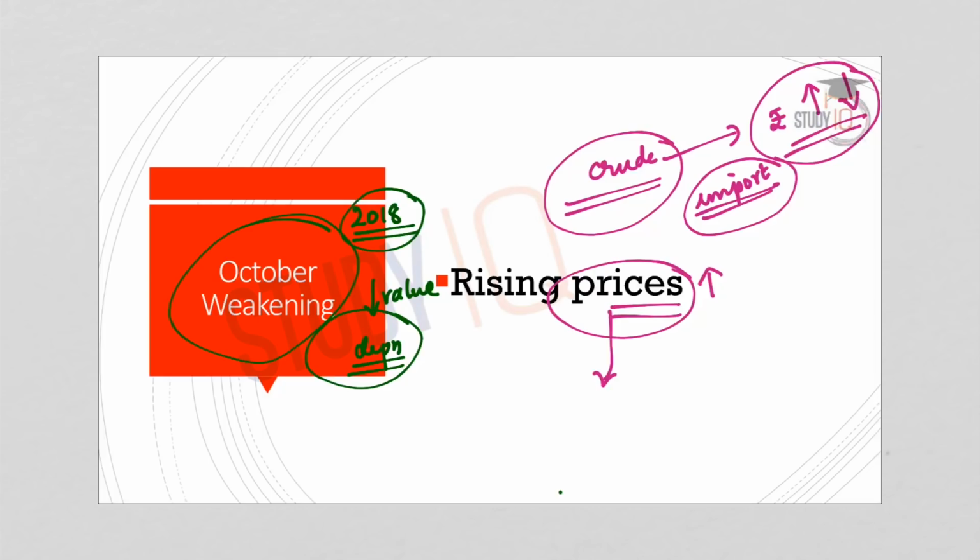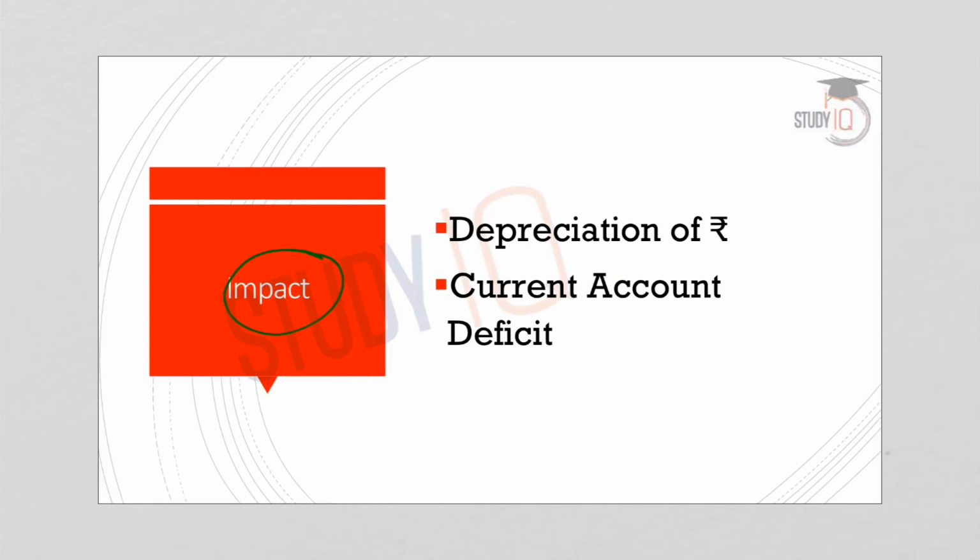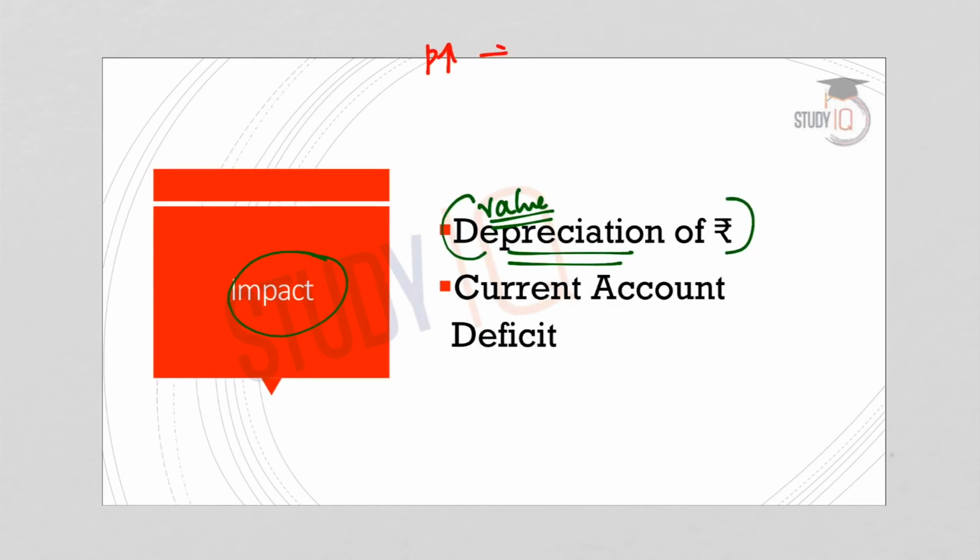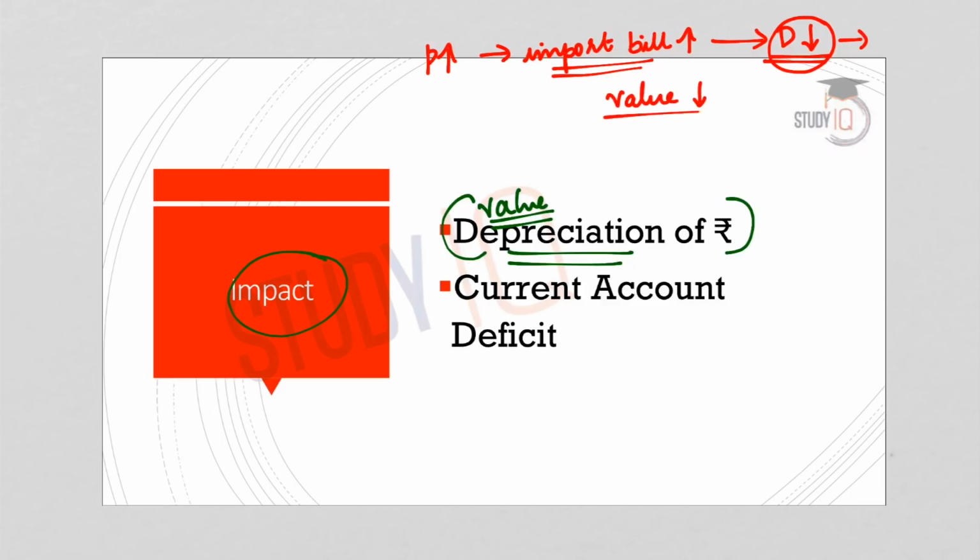So this makes us understand how important the import bills, especially the crude oil import bills, are for India. Now let us understand what could be the possible impact of a rise in the crude oil prices. The first significant impact would be on the value of rupee, leading to depreciation. We have already discussed how this happens. When crude oil prices increase, it will increase the import bill. And when there is a hike in the import bill, it means that there is lesser demand for rupee compared to its supply.